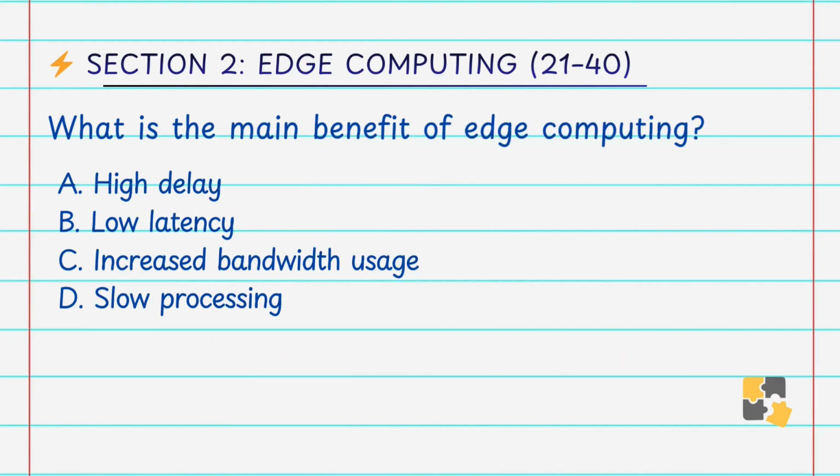What is the main benefit of edge computing? A. High delay, B. Low latency, C. Increase the bandwidth usage, D. Slow processing. Answer is B. Low latency. Edge computing reduces the latency because the data does not need to travel to distant servers.